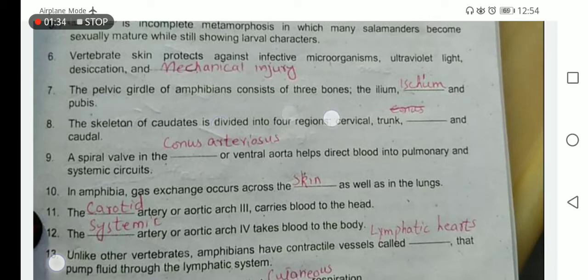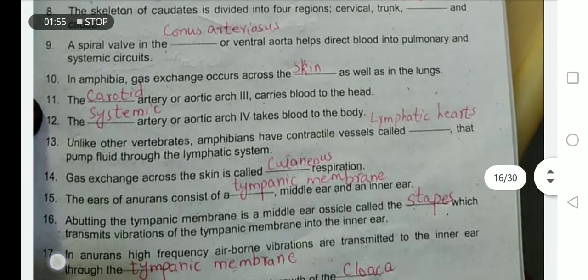The skeleton of the chordata is divided into four regions: cervical, trunk, throat, and caudal. A spiral valve in the conus arteriosus or ventral aorta helps to direct the blood into the pulmonary and the systemic circuits. In amphibia, gas exchange occurs across the skin as well as in the lungs.